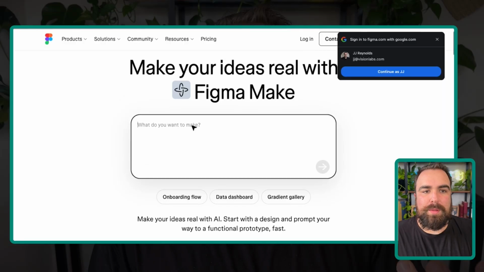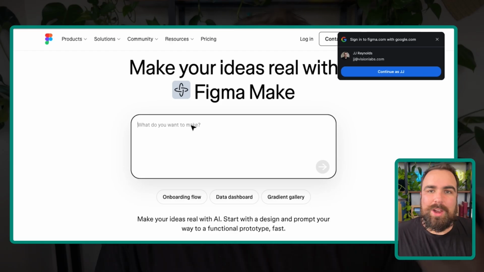Here, you want to trust Figma that you will get the outcome that you want because they are PLG led.